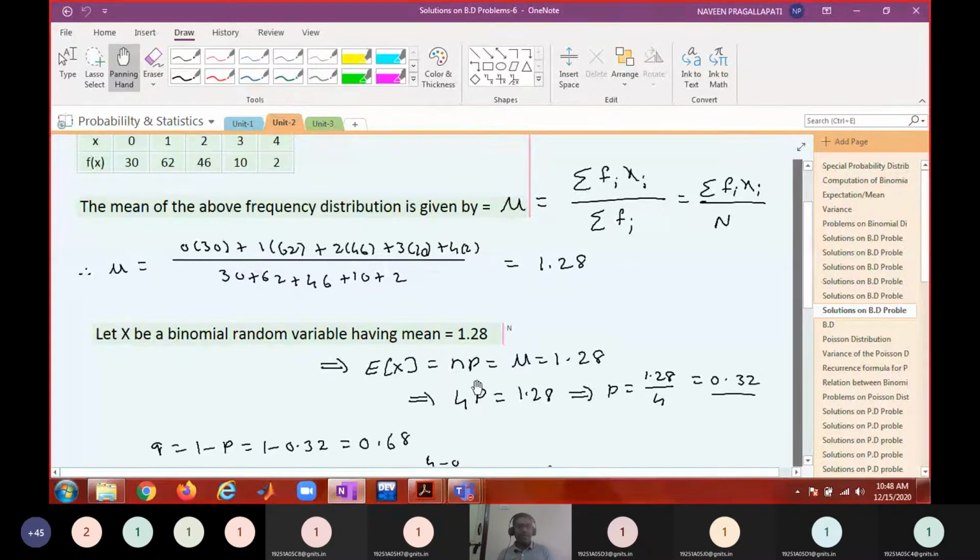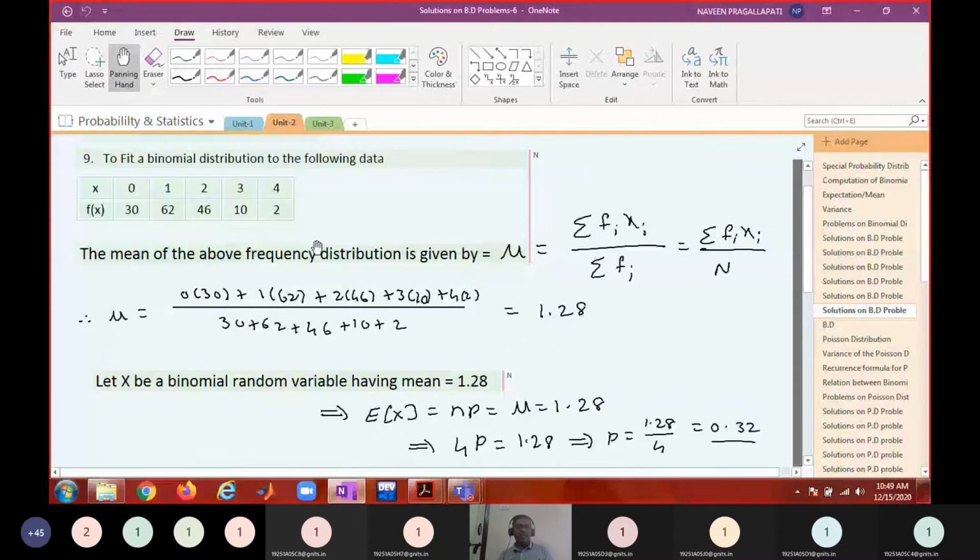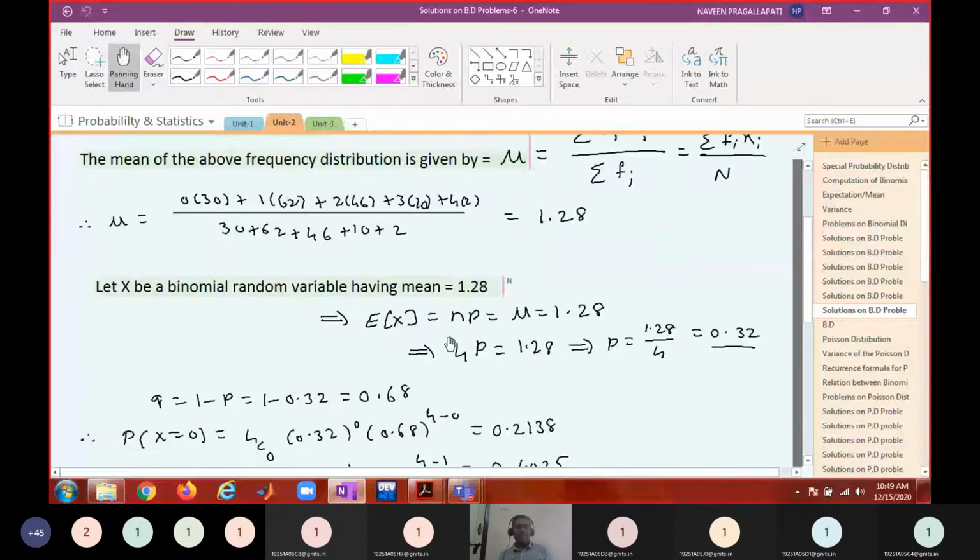Using 1.28 we computed the probability of success, because we equated this with the binomial mean, since we want to fit a binomial distribution. The frequency distribution mean must be equal to the binomial distribution mean. So we equated the frequency distribution mean with the binomial distribution mean, with n equal to 4. See here, n equal to 4, the highest value of x. So we substituted n equal to 4 and we got the p value.